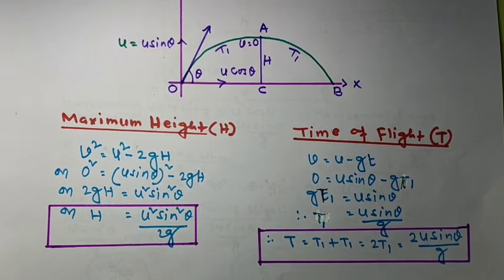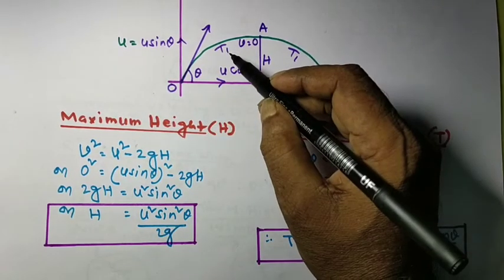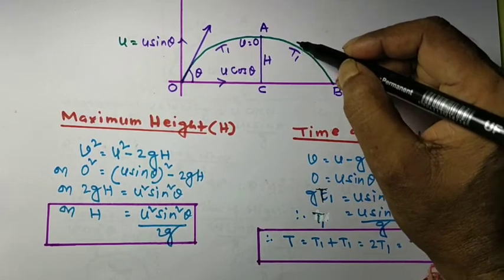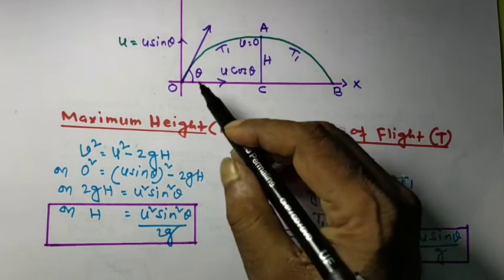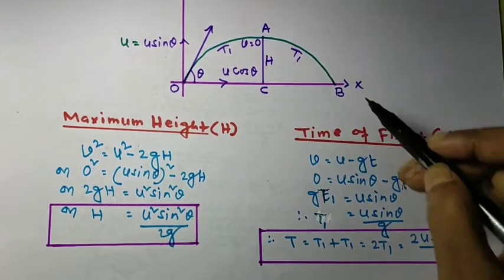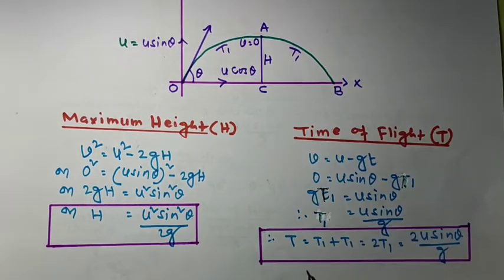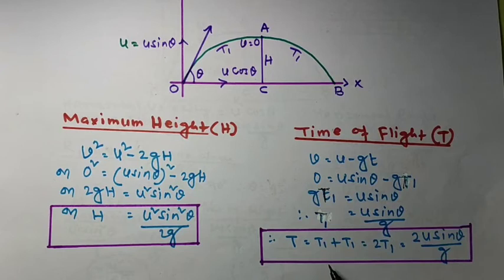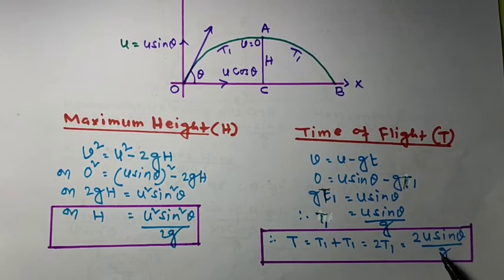That means if the time from O to A is t1, then the time taken by the projectile from A to B is also t1. So if we consider the time from O to A and A to B, it will be t1 plus t1. We call it T is equal to t1 plus t1, which is equal to 2 t1. What is t1? u sin theta by g, into 2. So T is 2u sin theta by g.